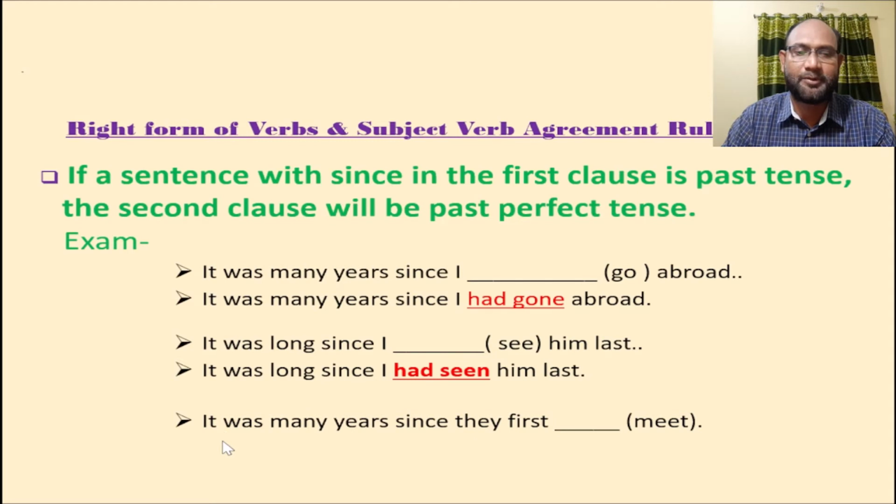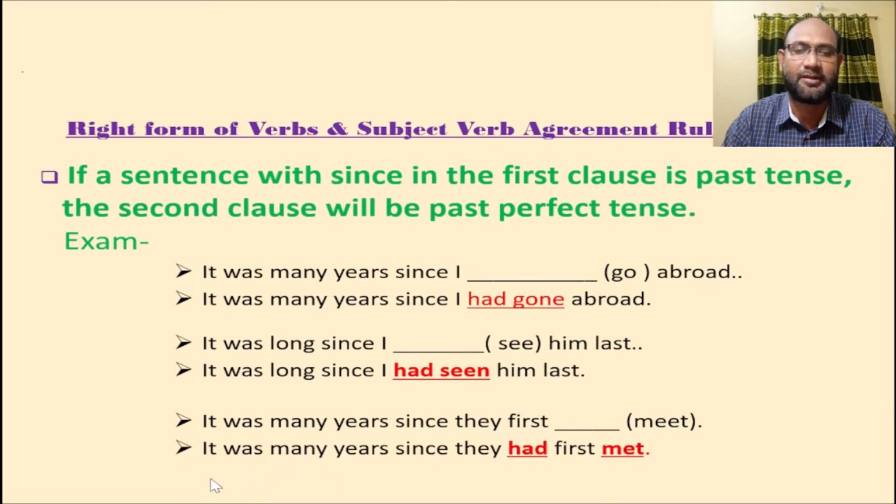The last example, it was many years since they first, in the brackets, meet. What will be the correct form of verb? Dear student, they had first met. Now look at the solution. It was many years since they had first met. Okay?